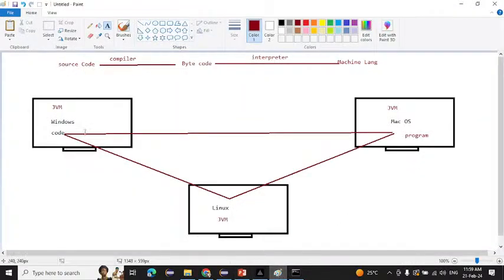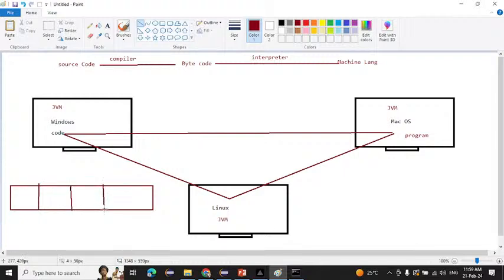Inside multi-threading, what we do is, if you have a very big task, we convert this big task into small tasks, and then we run those small tasks at the same time. Here I'm converting one big task into four small tasks, and I'm running these four small tasks at the same time.